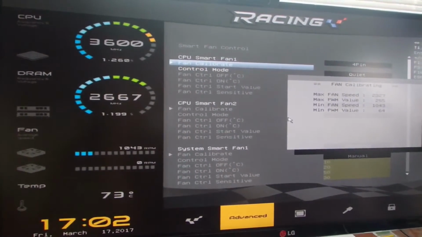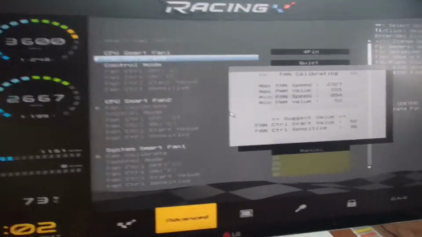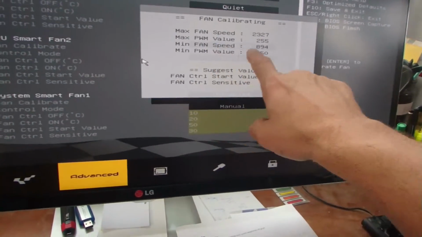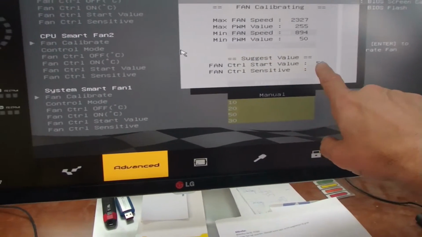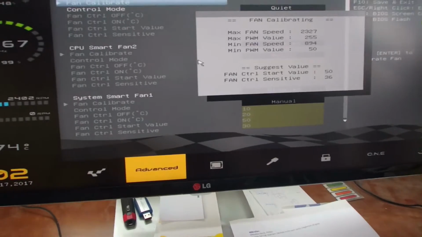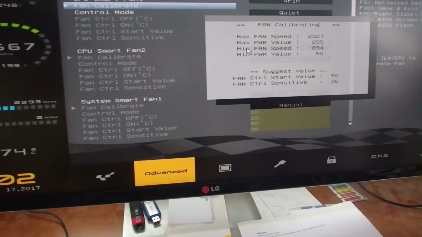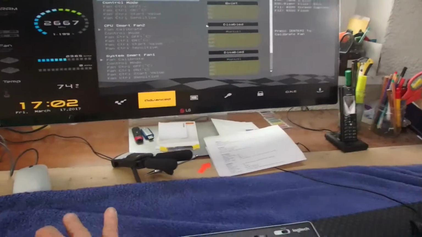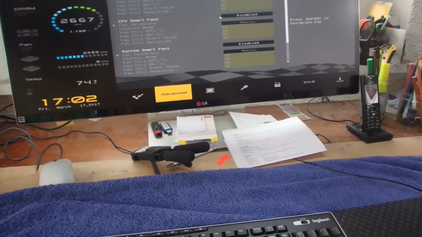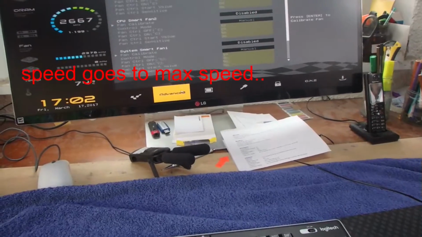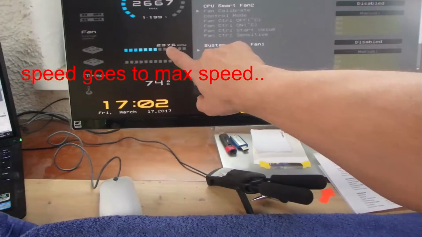Let's do it like this. We press Escape. Where's Escape? Save and exit, F10. Now we are restarting, and the CPU is still in full power mode. The system comes up.